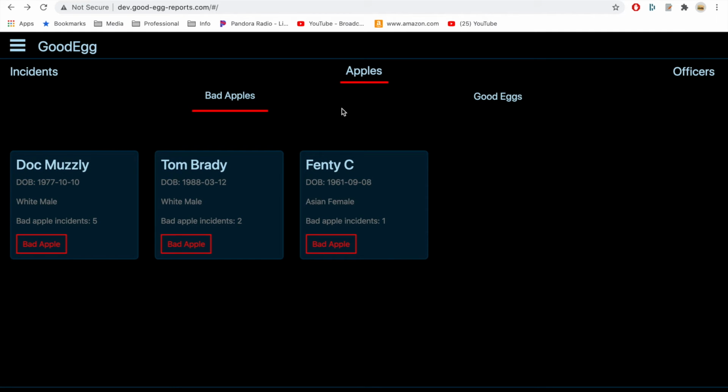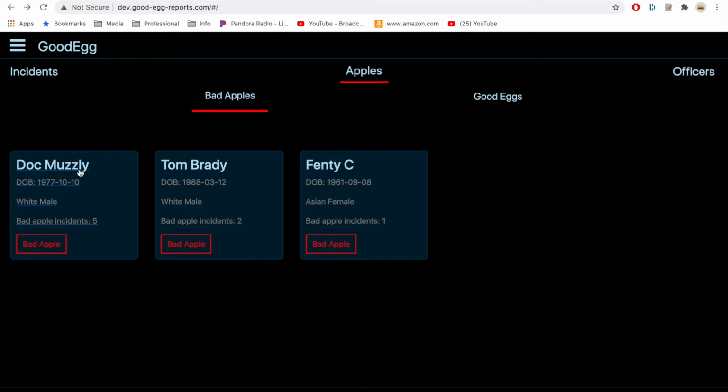I am working with a group with General Assembly, and this is our final project right here. The idea is it's called Good Eggs, and individuals will be able to report incidences involving police officers to see whether or not they had a good experience with them or a bad one. So we see bad apples right here.